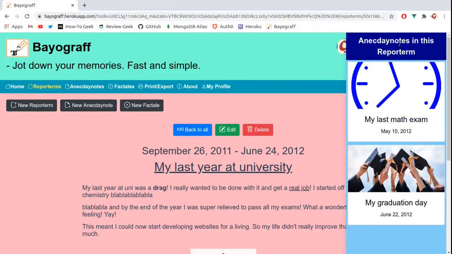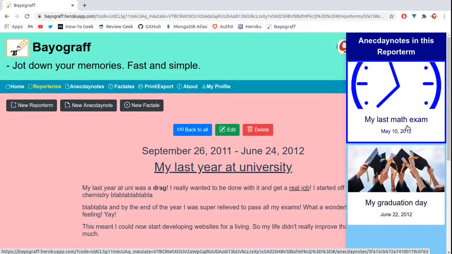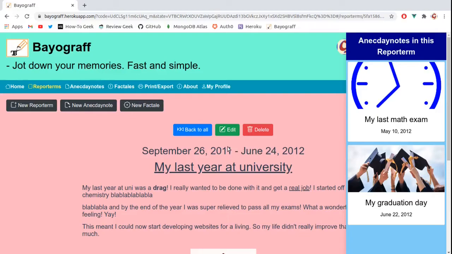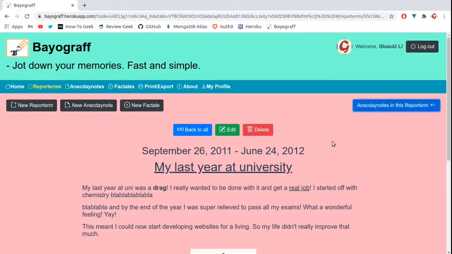If we go back to reportems and I load my last year at university, you'll notice that now I can also see which anecdote notes happened during this reporting period. So my graduation day and my last math exam, since these dates happened between the reportem's start date and end date, they appear here with the anecdote notes, and they will be put together in the final document.